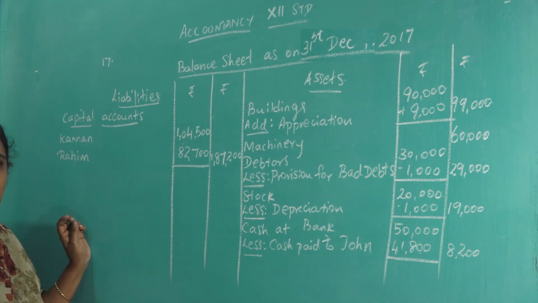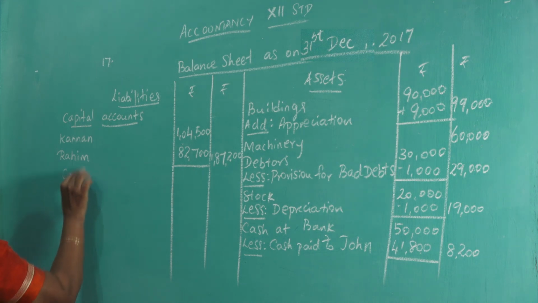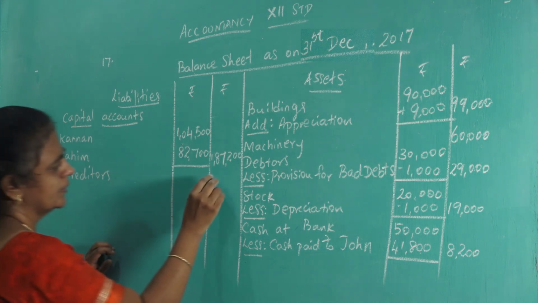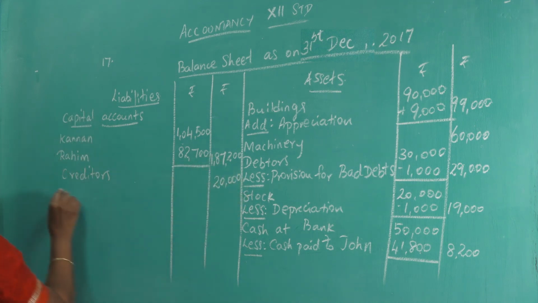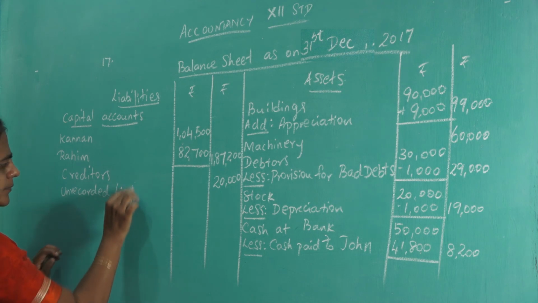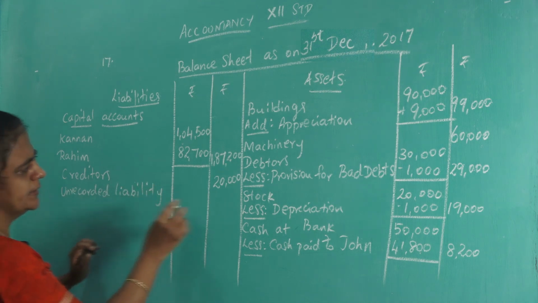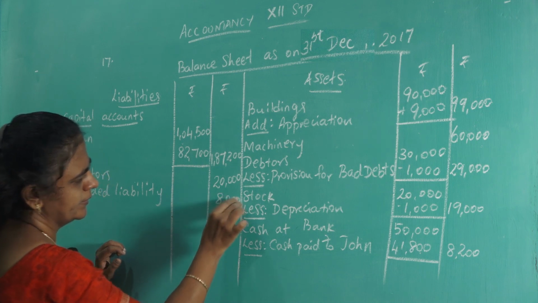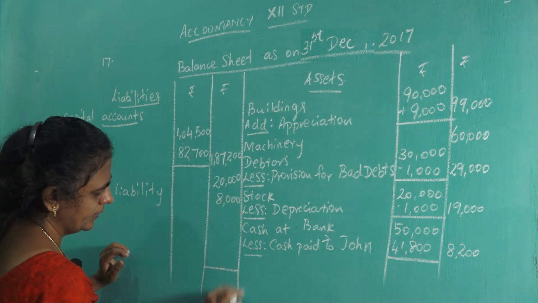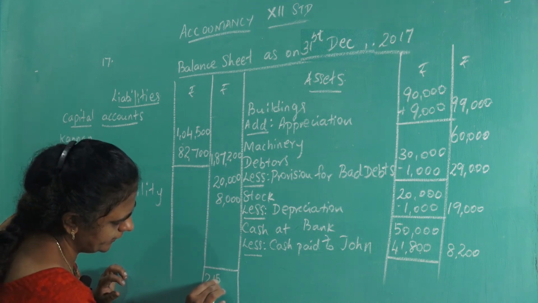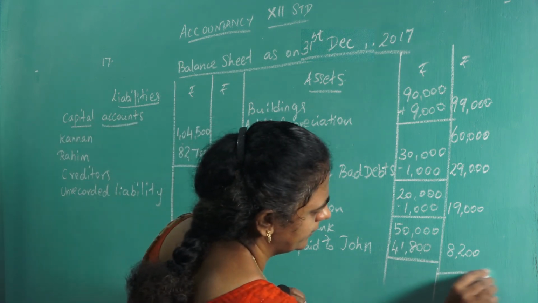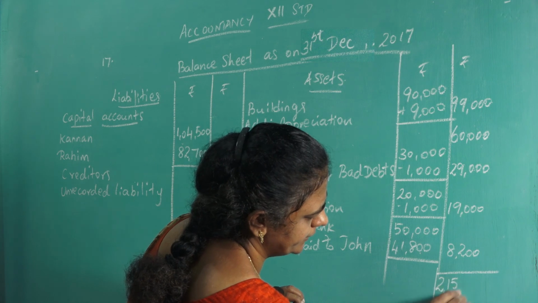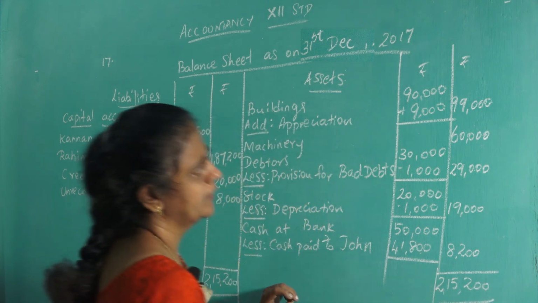What else is there on the liability side? Creditors 20,000 and unrecorded liability. Unrecorded liability is 8,000. So now we add all this, put the total 2,15,200. So here also 2,15,200. Okay.